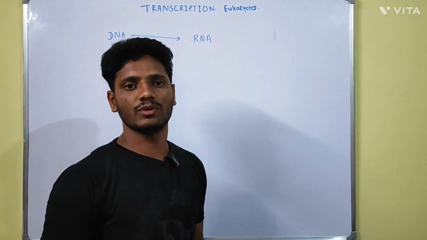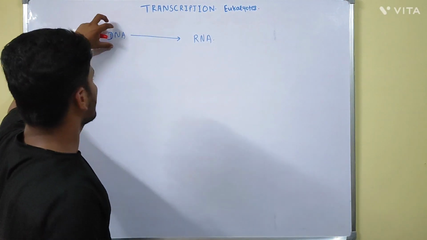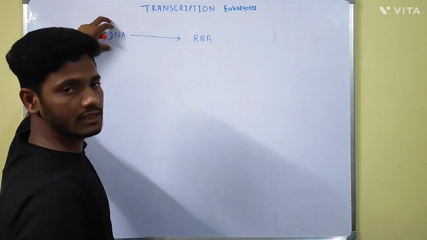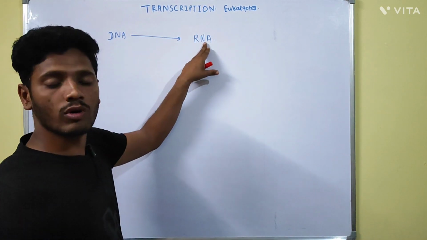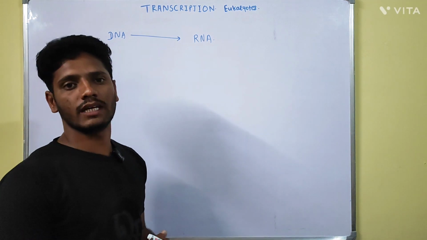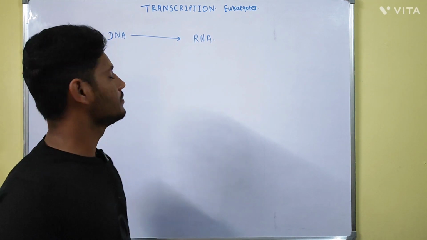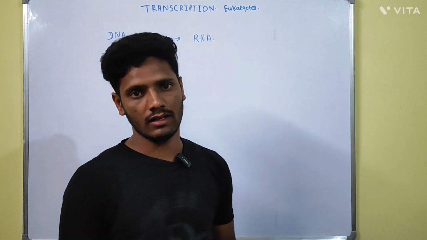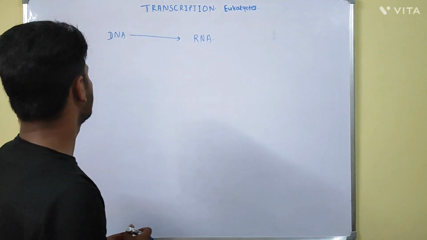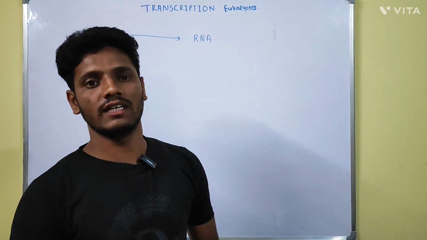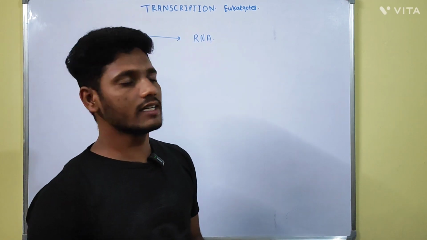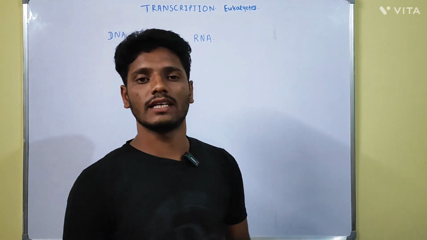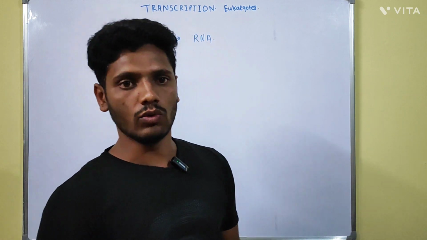Transcription is the process in which the information that is stored in the DNA strand is copied to form the RNA with the help of an enzyme, that is RNA polymerase enzyme. The transcription process takes place in the G1 and G2 phase of the cell cycle. We have also seen that the transcription process in the prokaryotes takes place in the cytoplasm, while in the eukaryotes, the transcription process takes place in the nucleus.